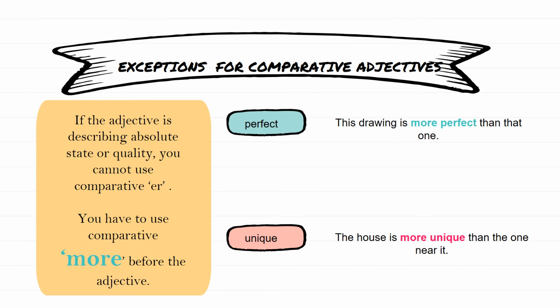This is another exception for comparative adjectives. You have to use "more" if you want to describe an absolute state or quality. Example, this drawing is more perfect than that one. The house is more unique than the one near it.